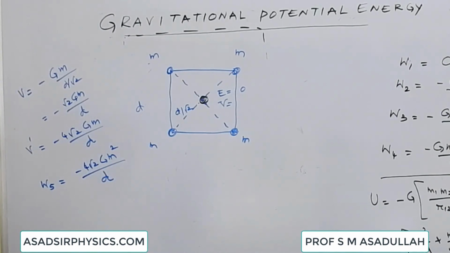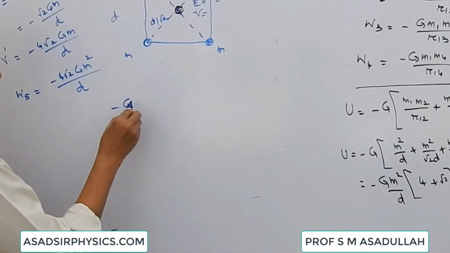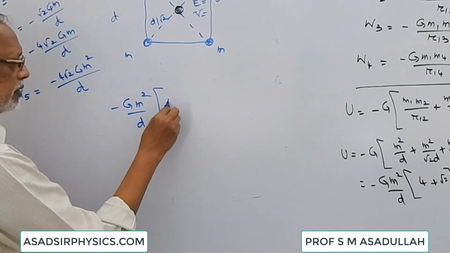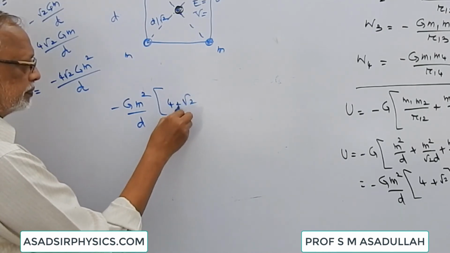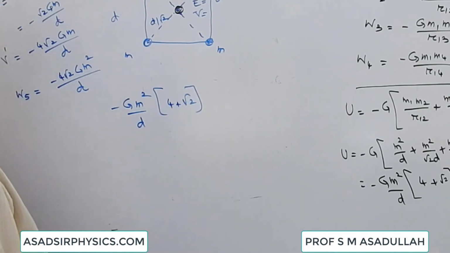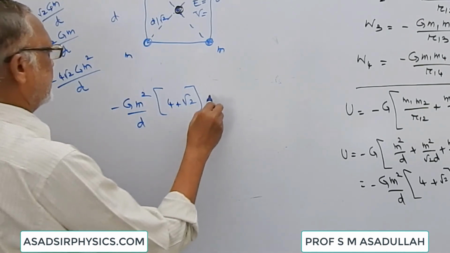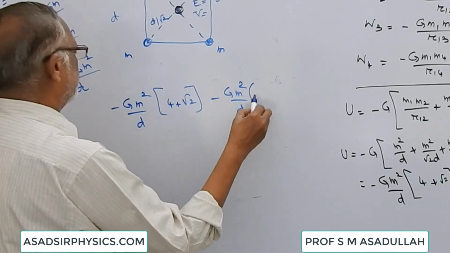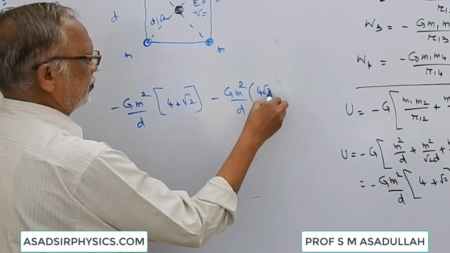Then the total potential energy is the potential energy due to 4 bodies plus the work done due to the 5th body. The potential energy due to 4 bodies is minus G m square by d bracket 4 plus root 2. The work done due to the 5th body is minus G m square by d bracket 4 root 2.